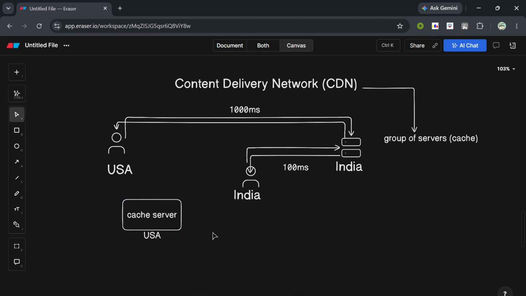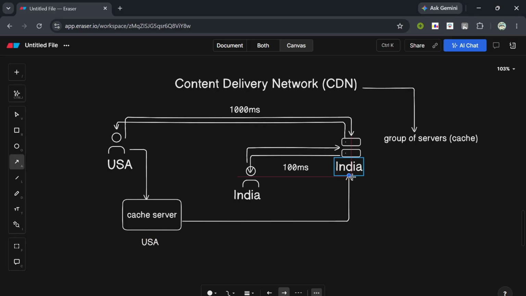So now this server is very near for this US user. So the next time the user needs some data from our server or sends a request to our server, it will go to our edge server or the CDN server. Now for the first time, of course, there is no data present in the cache, therefore it will have a cache miss and it will take the data from the origin server.